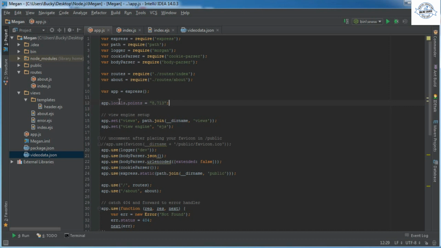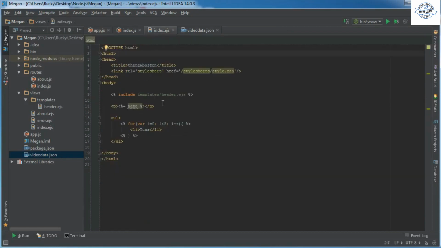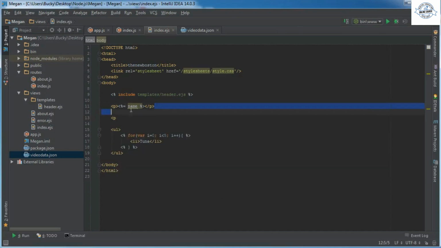But what this does is it makes a variable local to your app. And that's the kind of confusing thing. Whenever a variable is local to your app, it pretty much means a global variable that you can use anywhere in your entire program. So say that we wanted to display these points on the home page. Well, all we would do is make a new paragraph here. So let me just copy this.